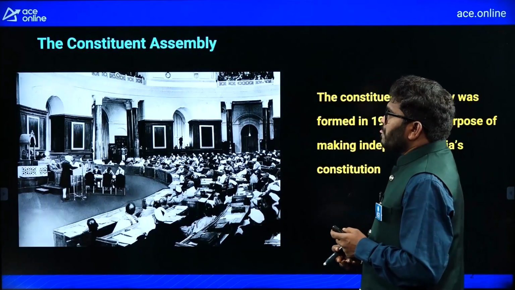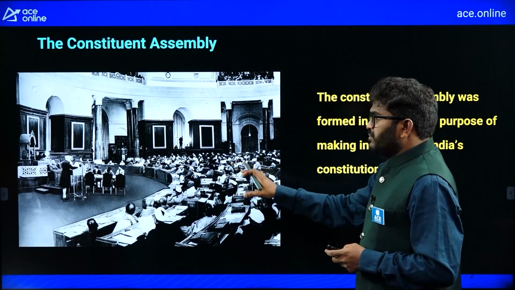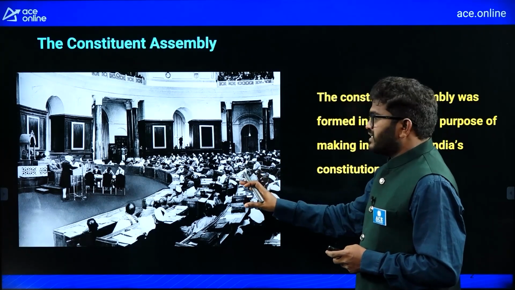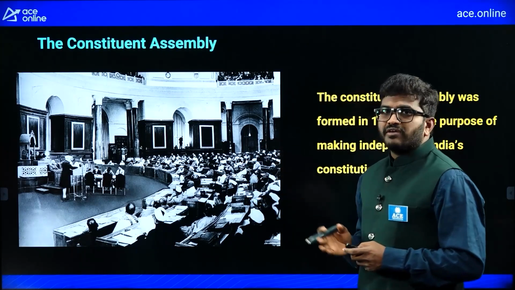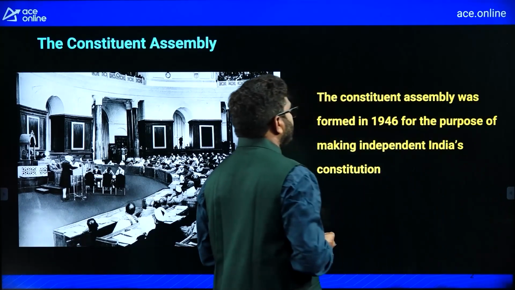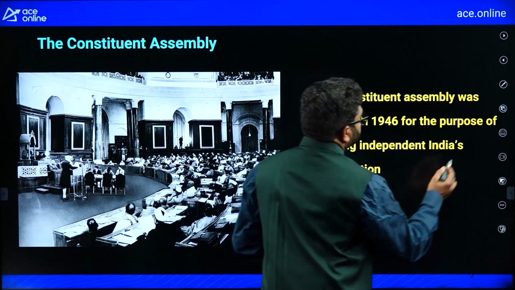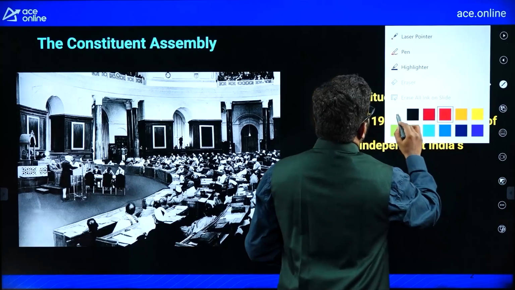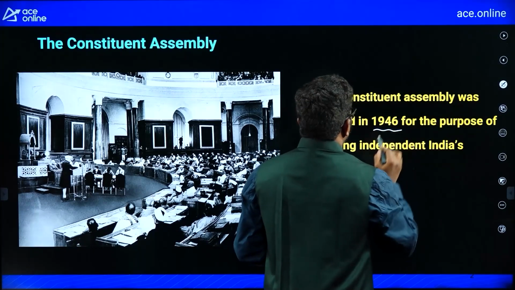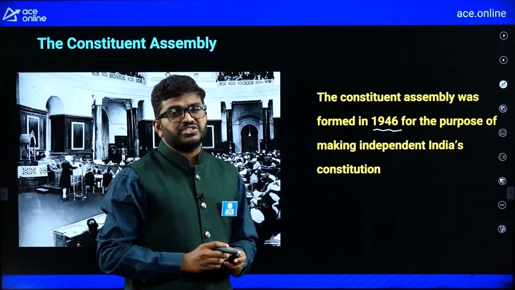Now, see here, this is the Constituent Assembly. These are the people who framed, drafted and wrote the Constitution of India, right? The Constituent Assembly was formed in 1946 for the purpose of making independent India's constitution.